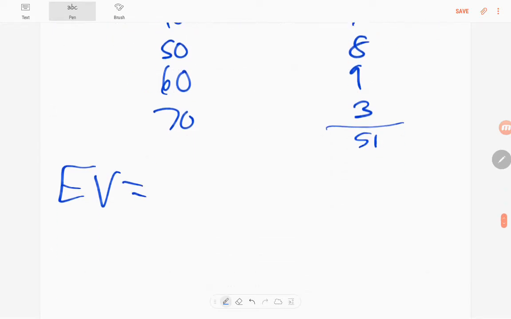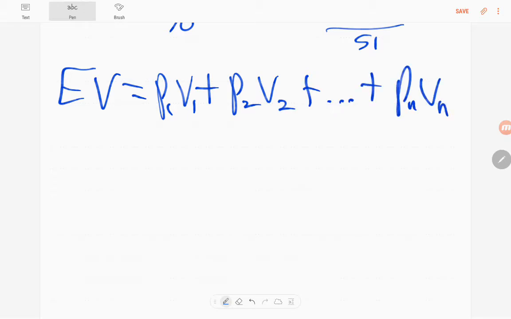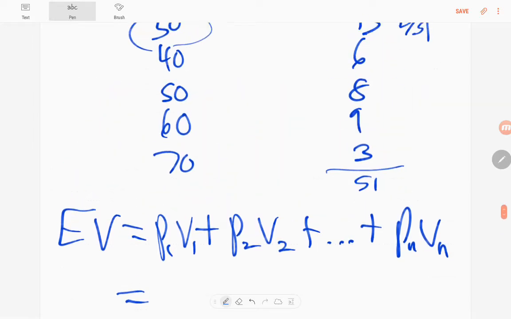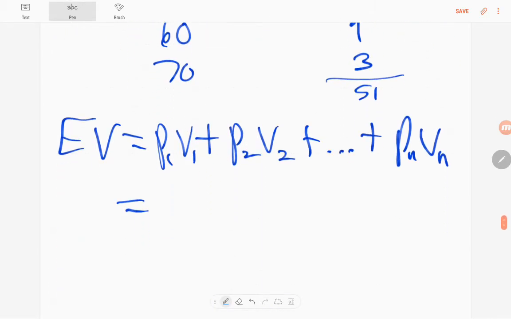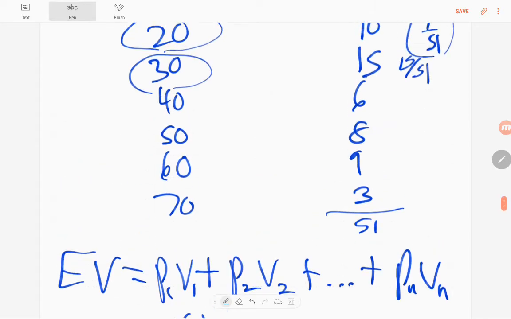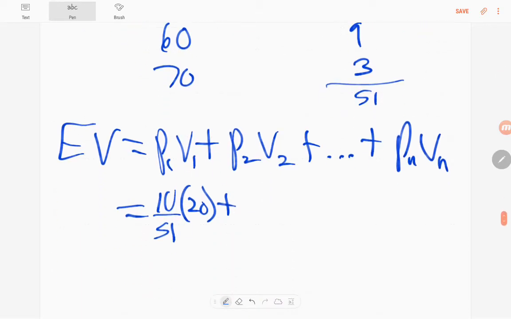So once again, use that formula that says the expected value is the probability of the first outcome times the value associated with that first outcome, all the way up to the nth one. So I'm going to put in the numbers here in a second. Well, what's the first probability? It is 10 out of 51. And the value associated with that is 20. Second possibility, is that 30 fire hydrants are opened, and that happens this percentage of the time. So it would be 15 over 51 times 30.